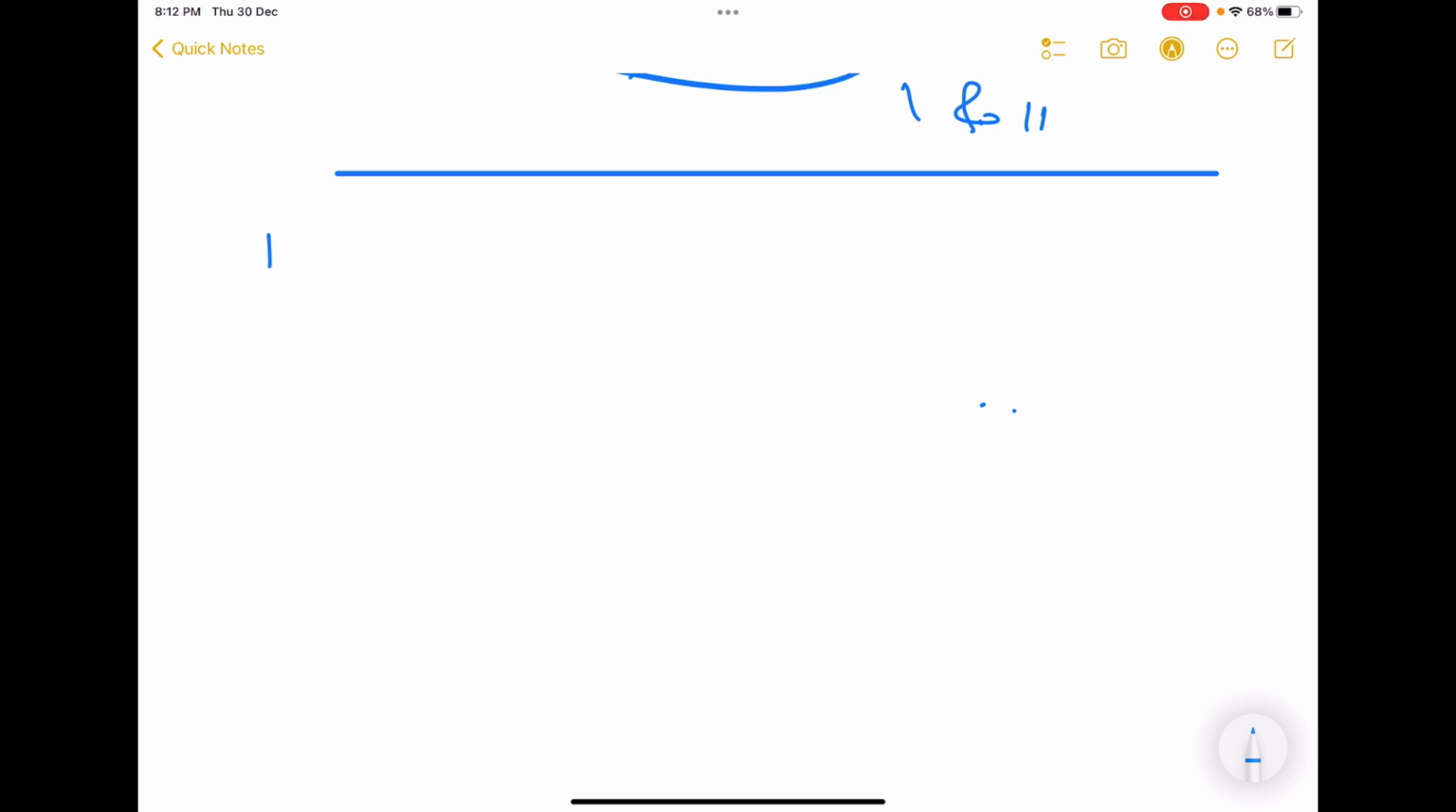Water, water. Okay, let's start. I'll use black ink, it's fine.